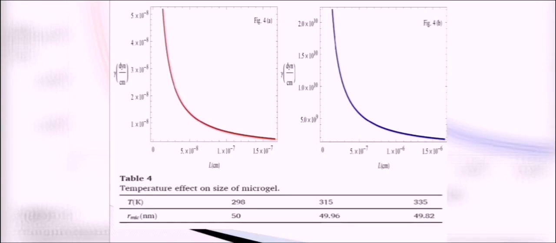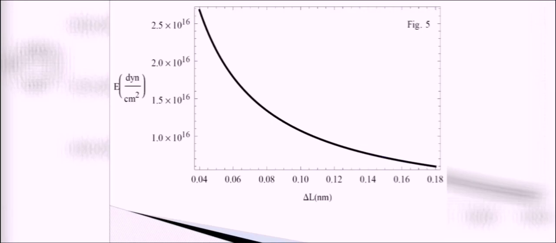Now this is the representation of the particle surface tension with respect to the size of the silver nanoparticles. We can see that with the increase in the size of the particles, the surface tension will decrease. The table 4 tabulated values are shown below for this. This is again a reverse relation between elasticity and the size of the particles.